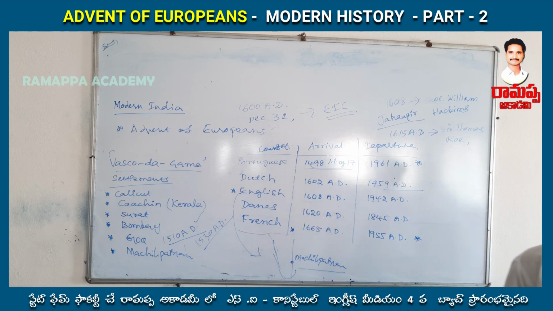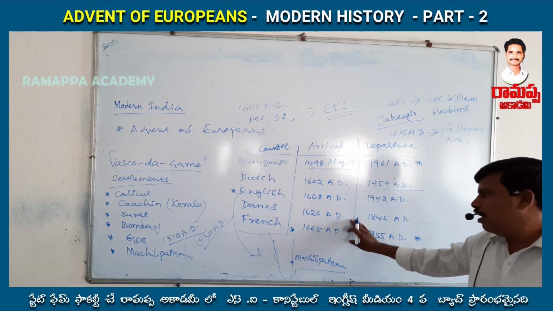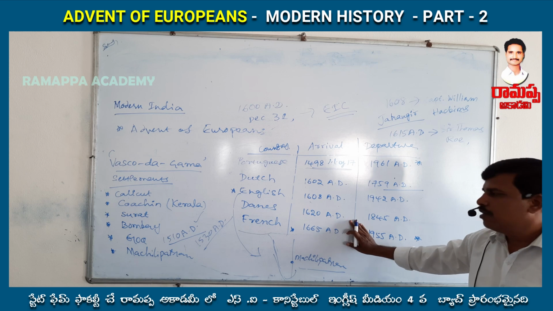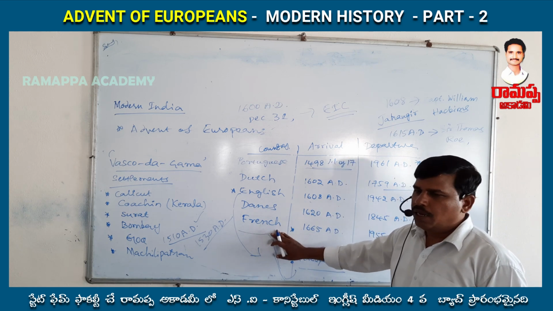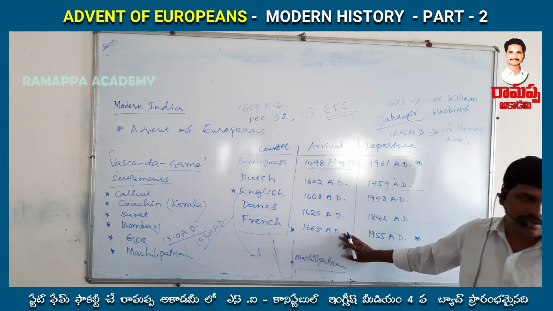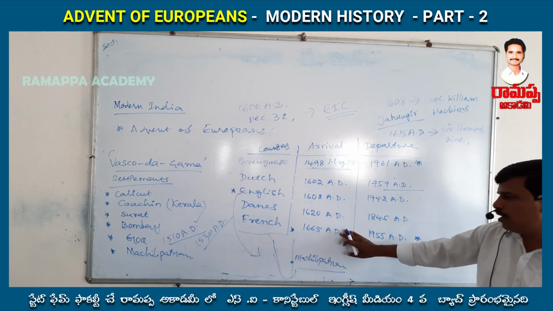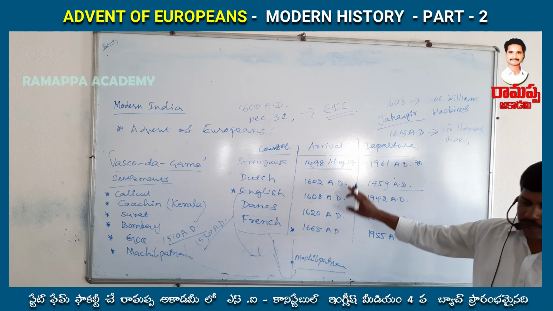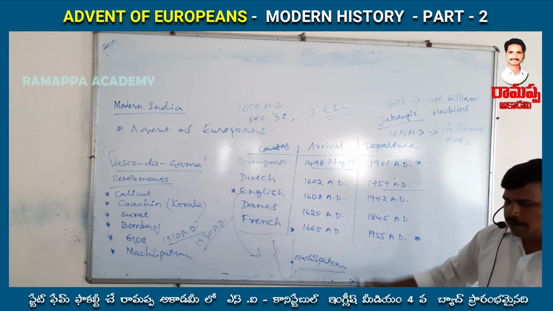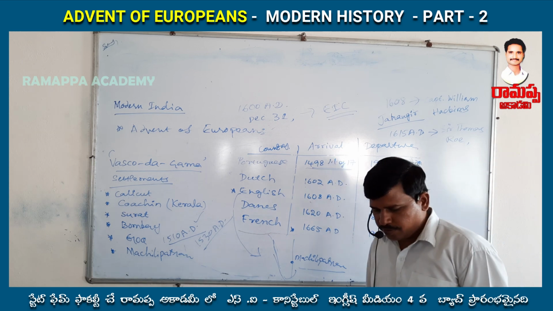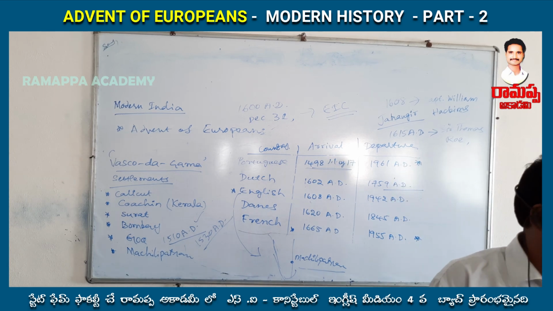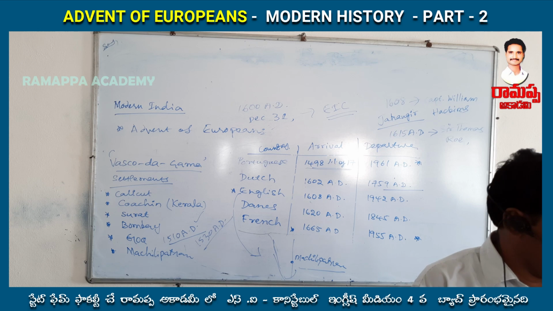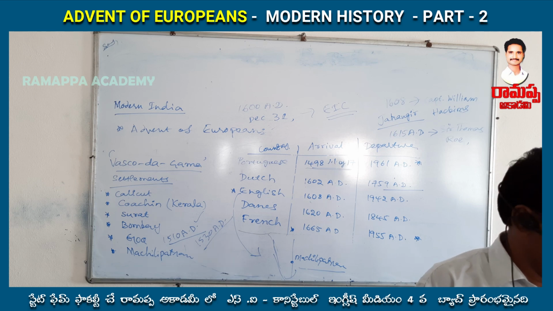They also established some small settlements in various parts of India, and then finally the French, a European country, came to India in 1664, in some texts 1665. They came to India simply wanting to establish political power and supremacy.